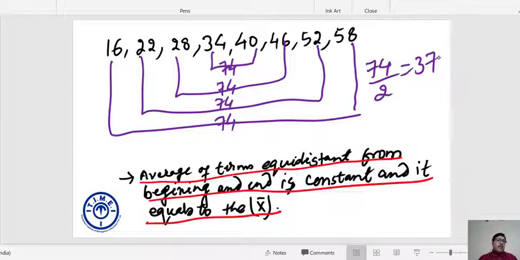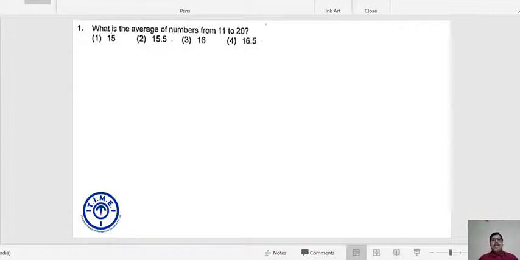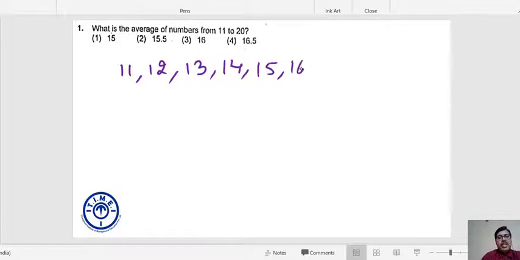So let's quickly move to a question in which we are going to apply these concepts. What is the average of the numbers from 11 to 20? This is a very easy question. First of all, how many numbers are there from 11 to 20? 11, 12, 13, 14, 15, 16, 17, 20.